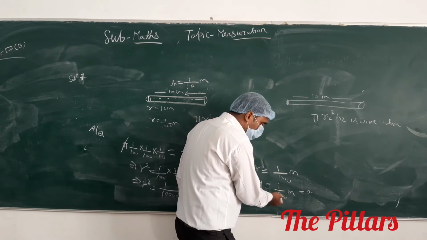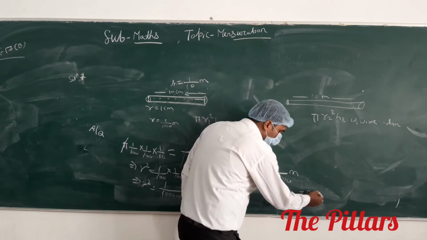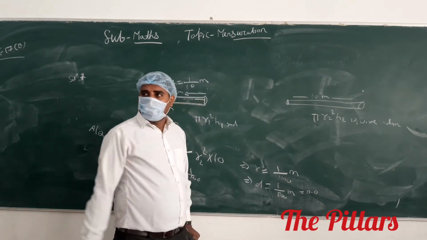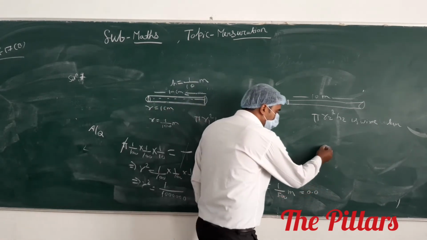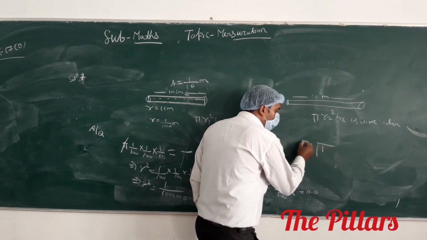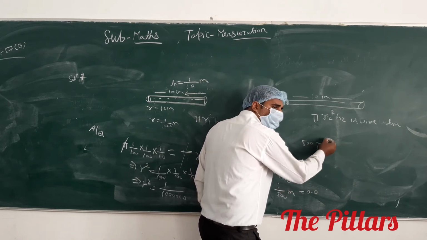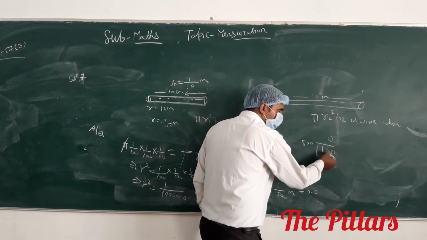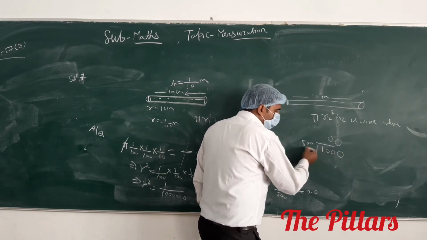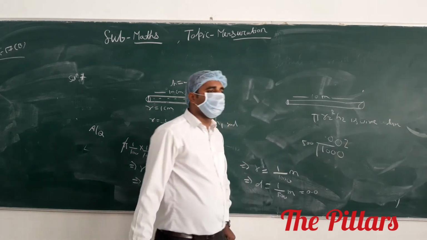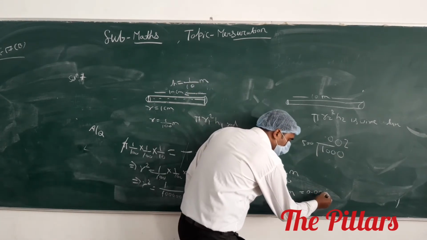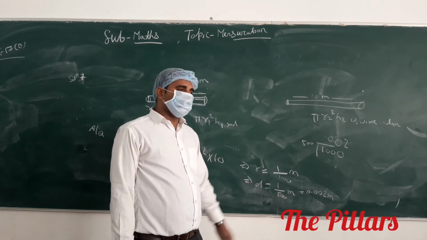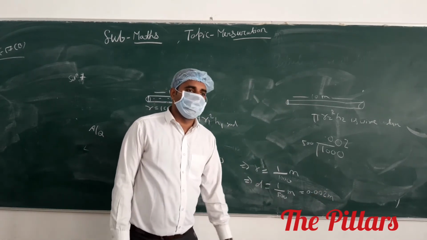1 divided by 500, this will be 0.00, mention the point, then 0, again 0, then 2. So 0.002 meter. Diameter is 0.002 meter and radius is 0.001 meter.